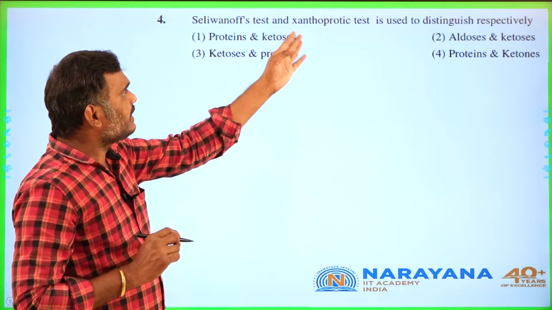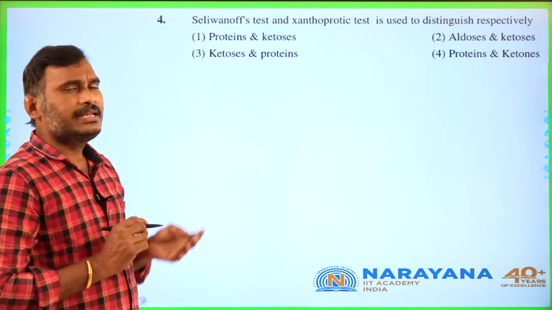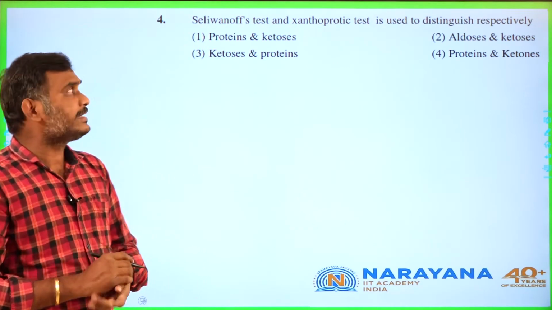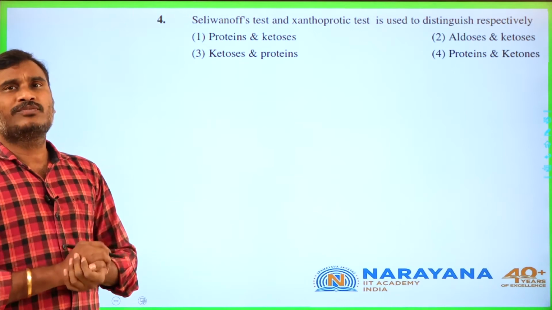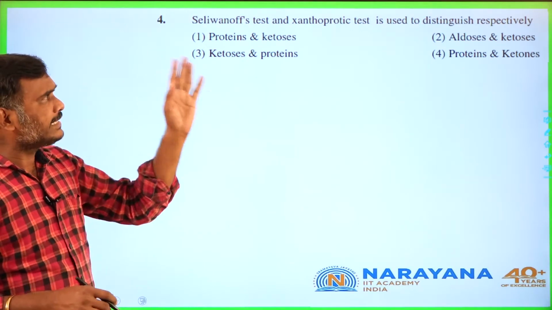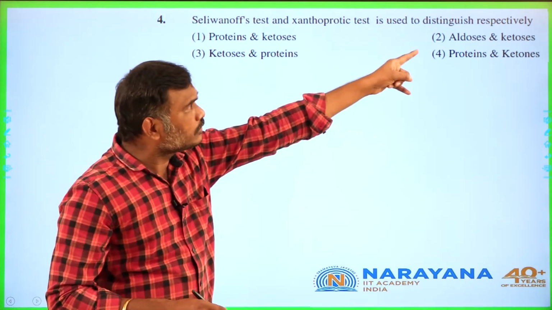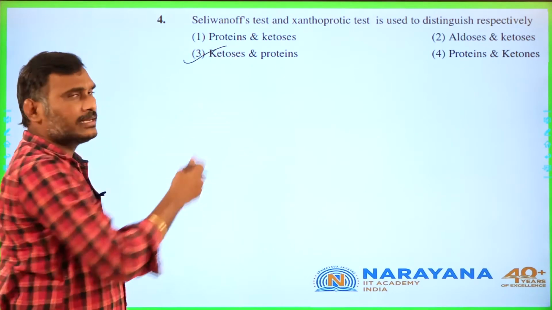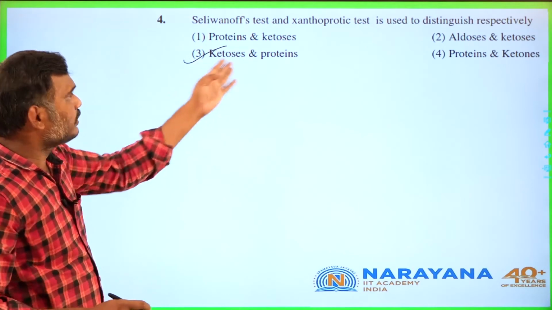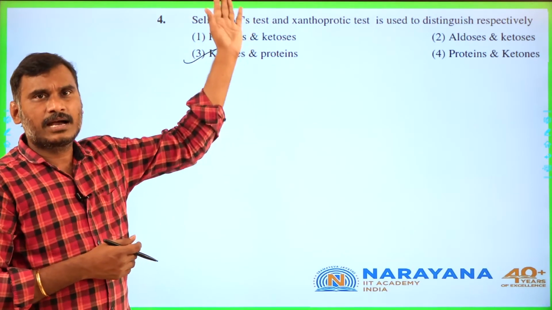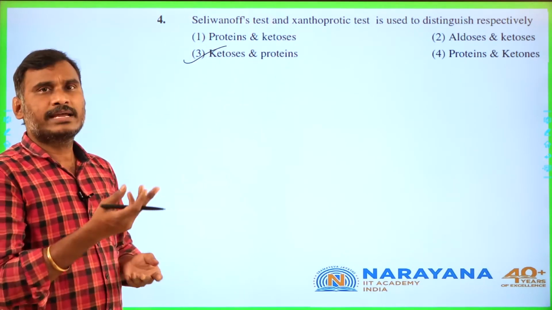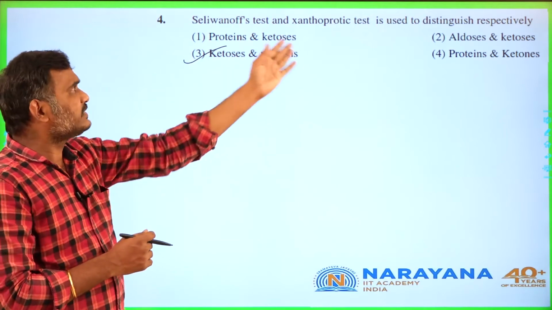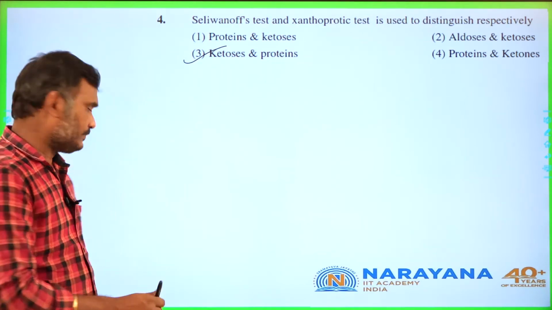Selivanov test and xanthoproteic test. Generally, Selivanov test is used for carbohydrates. Xanthoproteic test is used for proteins. So they are used to distinguish ketose and protein. That is the only answer. Is it right? Ketose is a carbohydrate and the other is a protein. You can distinguish them by using Selivanov's test and xanthoproteic test.